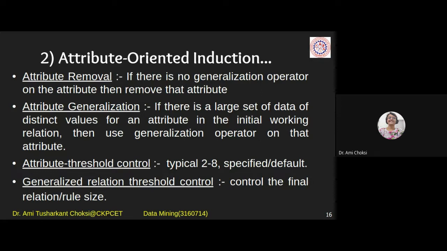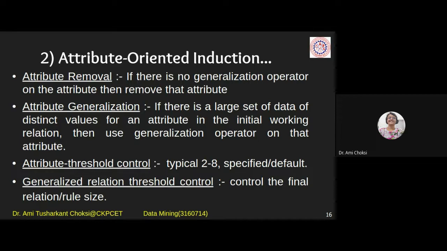So rule size we should consider. This is a small rule only. Threshold is given. For any application, we can provide the threshold so that we should not consider, say, this condition and this condition and this condition. Say 100 conditions are there. We should not consider all these 100 conditions for a particular rule. We should provide the threshold, right? If we take each and every if and else case, then the rule will be very complex.